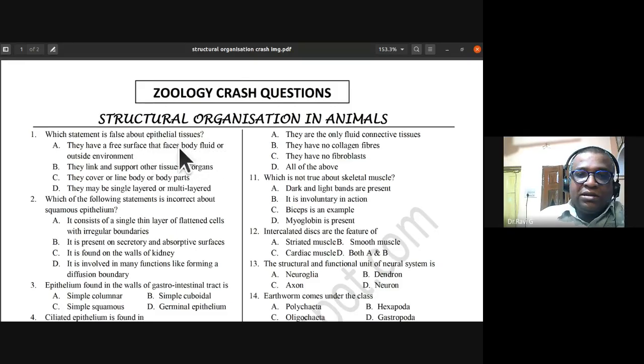This point is correct. They link and support other tissues or organs. They cover or line body or body parts. They may be single layered or multiple layered.